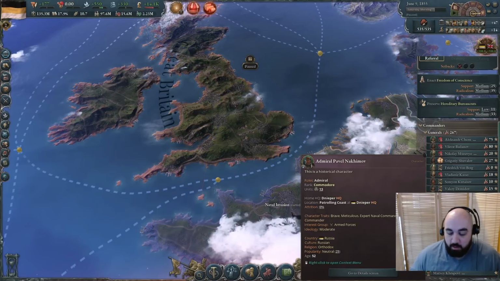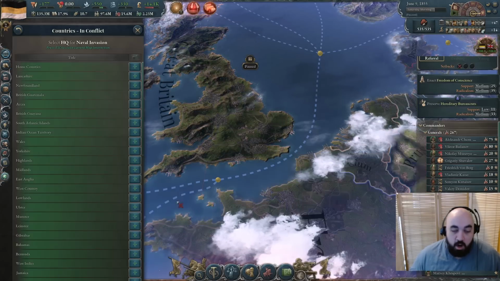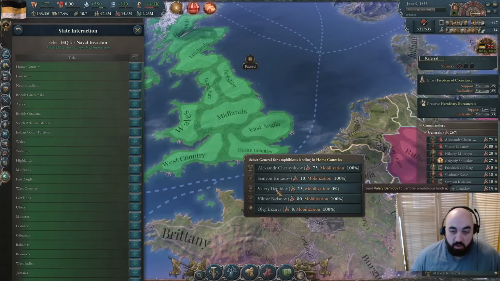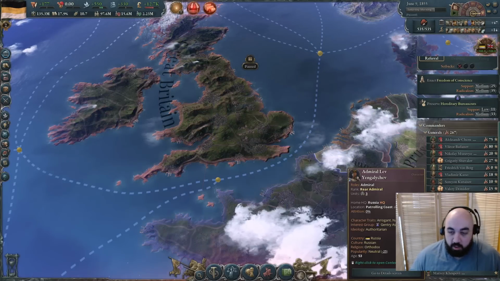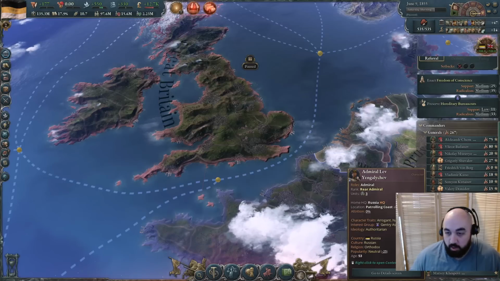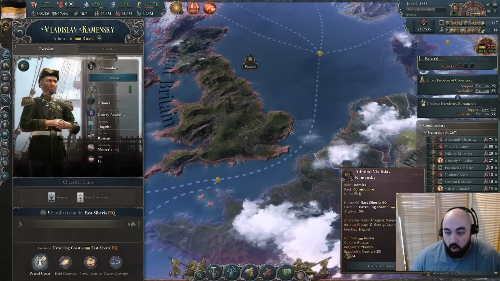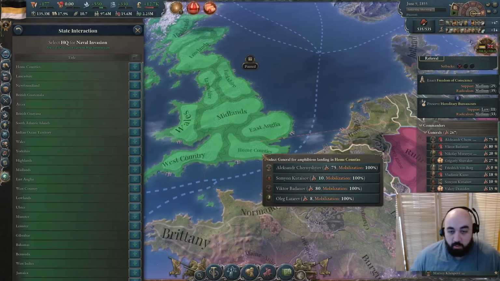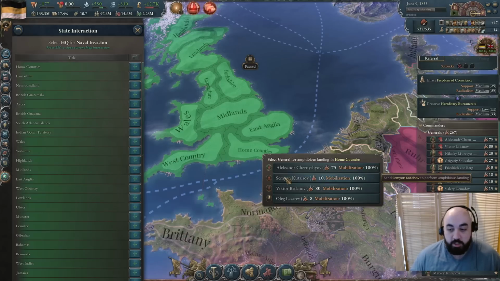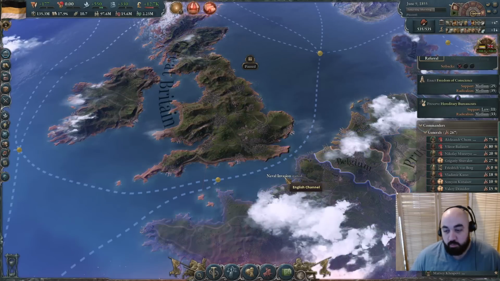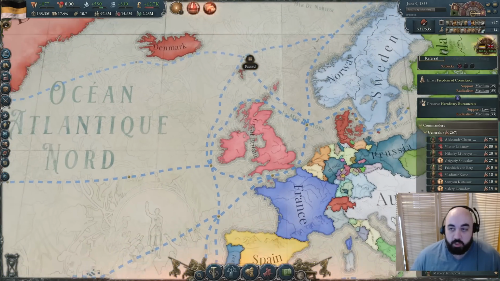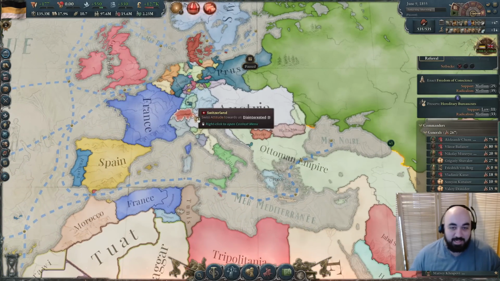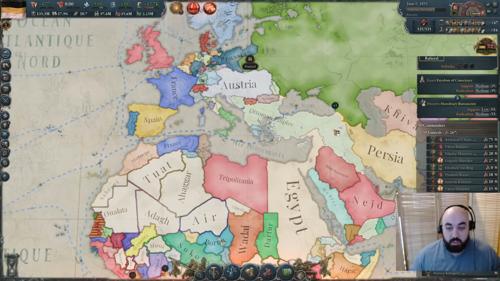And when you put in several landings all simultaneously, one of them will get caught on their navy, one will get caught on their army, probably two will get caught on their army at this point in the game, but we're going to be landing with four, and one of these ought to get through, and then once they get through, hopefully it's one from either Dnieper or Russia HQ. Once they get through, we will just promote them way up, and then we should be able to push into Great Britain like that. And so enforcing on them shouldn't be too terribly hard.